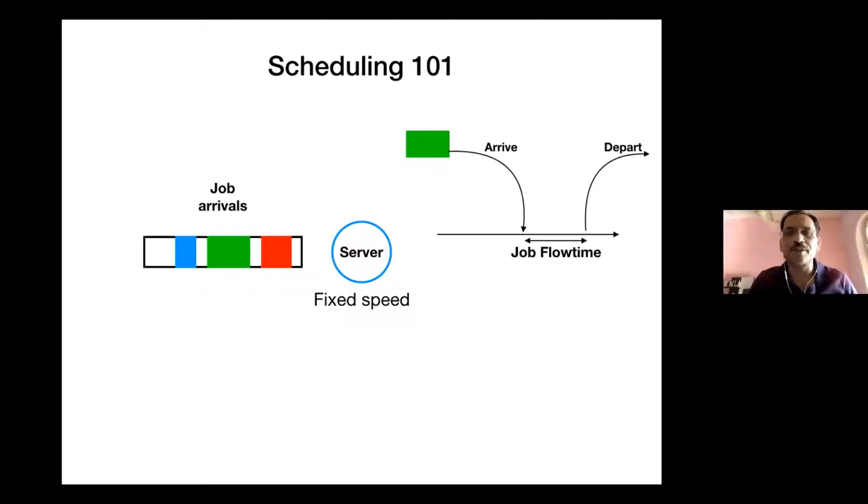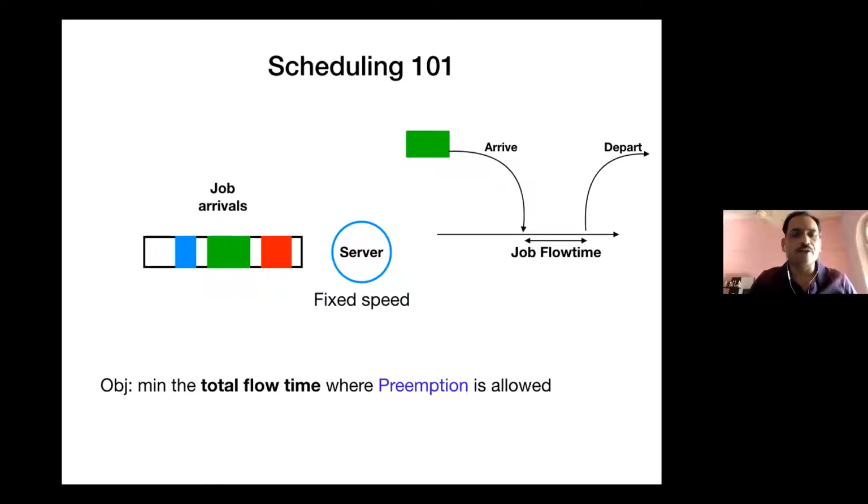And the difference between the two is called the job flow time, or in our usual parlance, it is the delay a job experiences. The objective is to minimize the total flow time, and you're allowed to preempt jobs if you want. So depending on the job sizes, the server could choose which job to process among all its outstanding jobs.